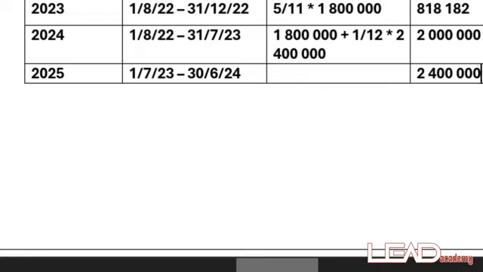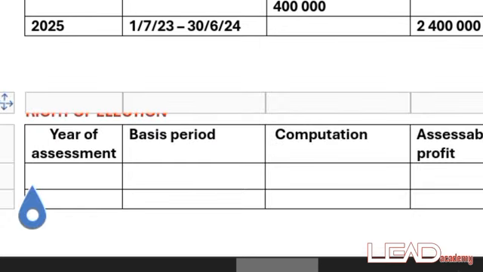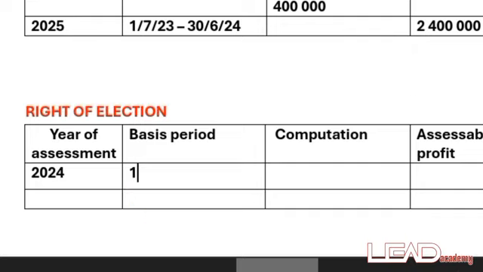So when you are using the old commencement rule, the taxpayer is entitled to a right of election. Now, the right of election begins in the second year of assessment. So what's the second year of assessment? It was 2024. The basis period, as I said earlier, is going to be from 1st of January down to 31st of December. That's how the right of election is computed. So 1st of January down to 31st of December 2023.